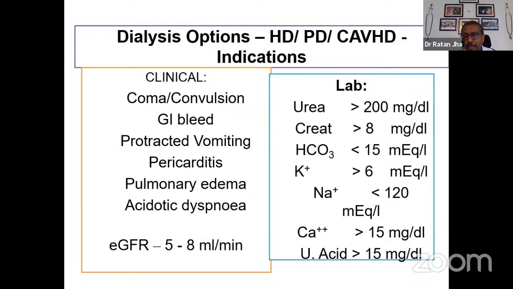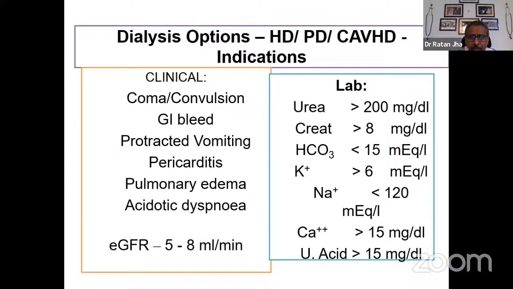And these clinical signs are usually supported by lab investigation. Urea more than 200, creatinine around 8 milligram, serum bicarbonate below 15, which produces acidotic dyspnea. Potassium could be high, more than 6. Sodium could be low because of fluid overload, less than 120. Calcium above 15, uric acid could be above 15.